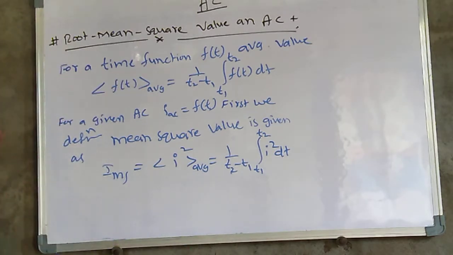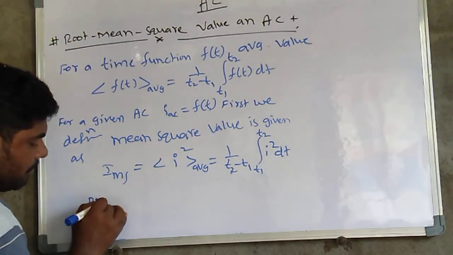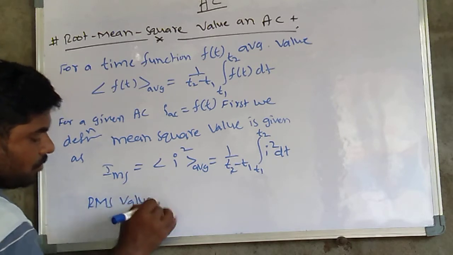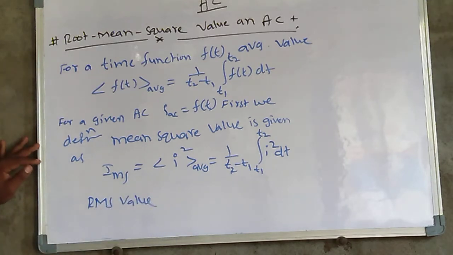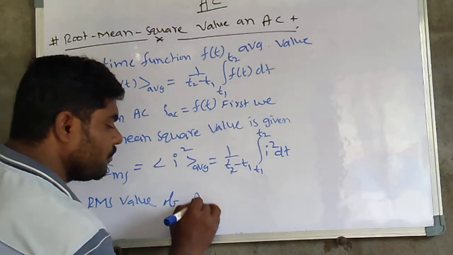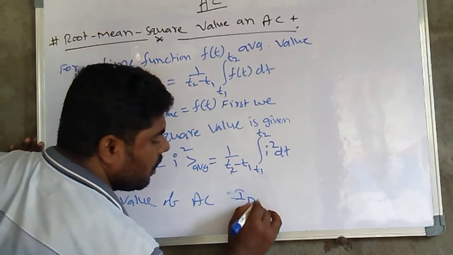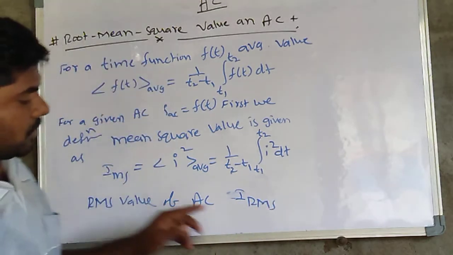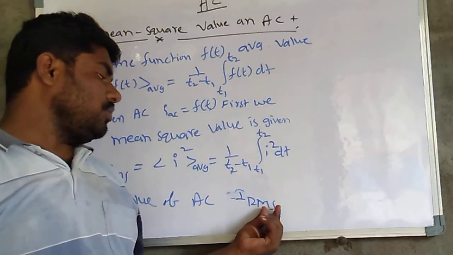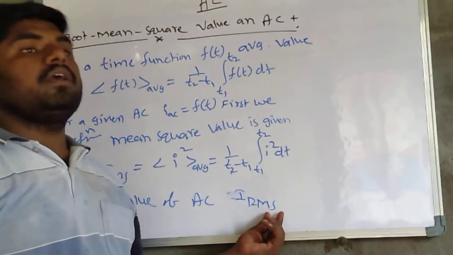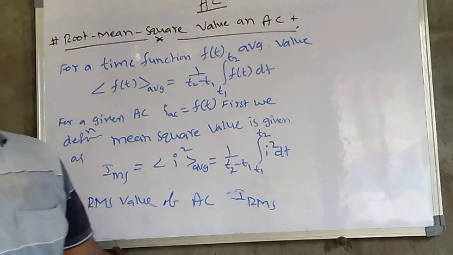Here the RMS value of AC is equal to I_RMS, which is nothing but the root of the mean square. Already we know the mean square, and the square root of the mean square we call the RMS value.